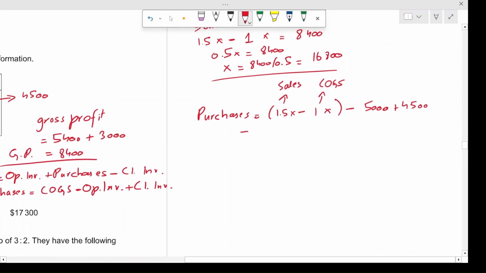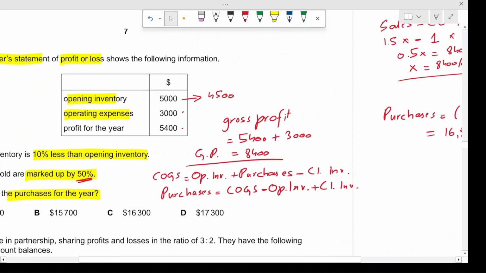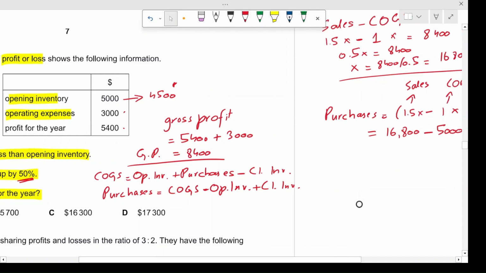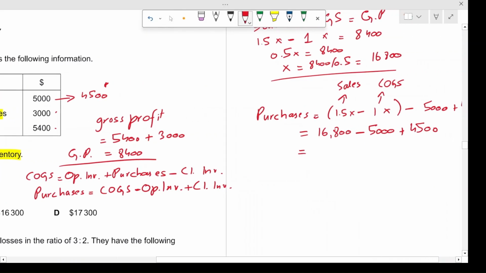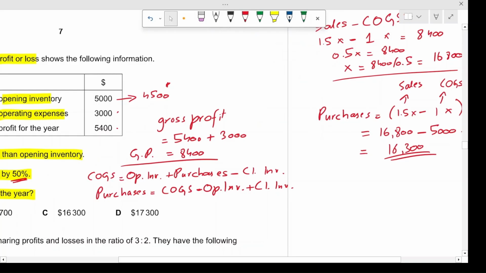So this would become $16,800 minus $5,000 of opening inventory plus the closing inventory of $4,500, which was 10% less as given here, giving us the purchases amount as $16,300. This is the correct answer. Going over it one more time.